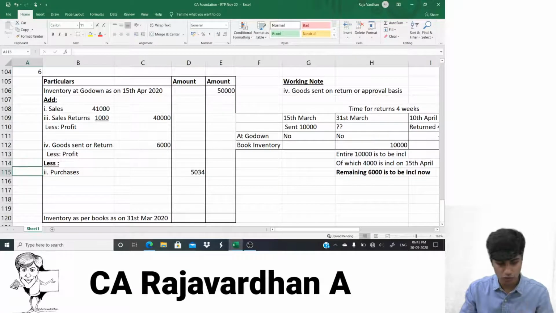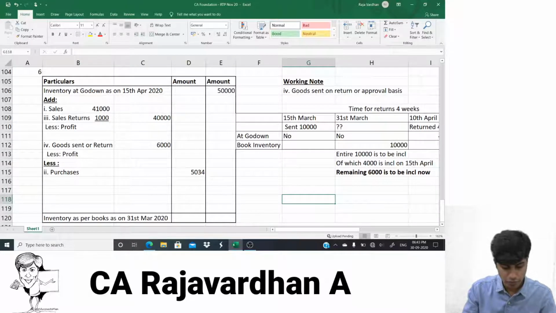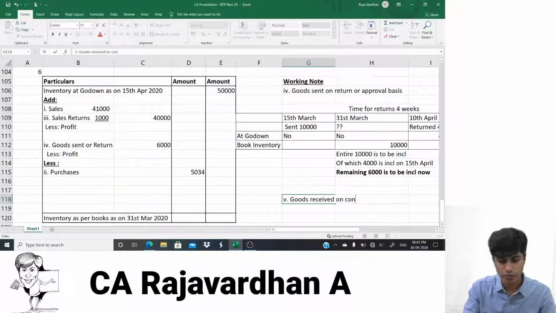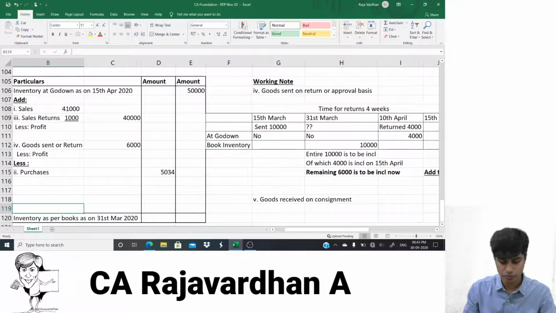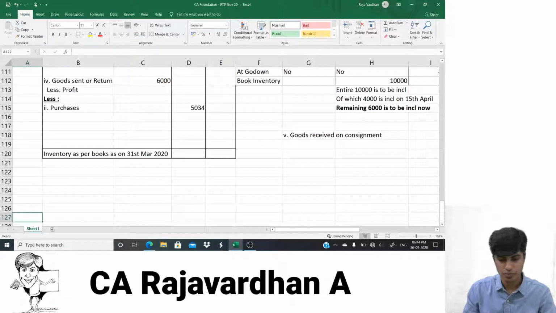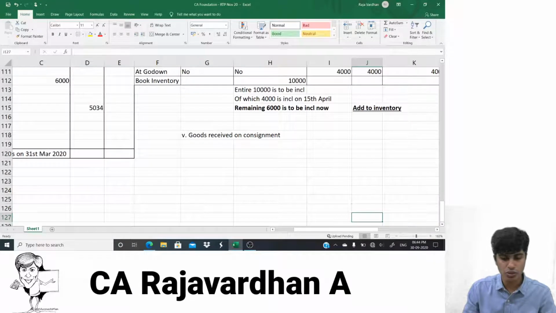Okay. Let's make a note of this before we forget. We're doing fifth adjustment. Goods received on consignment. How much is the goods received on consignment? 10,000, I guess.